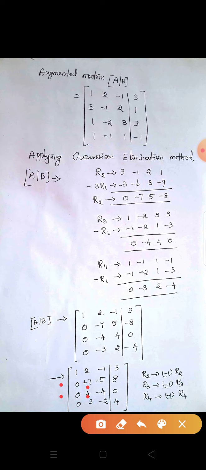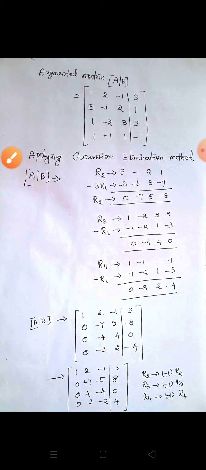Similarly, we are going to compare R2 and R4. Here the second element is 3. So we are going to multiply R2 by 3, R4 by 7. R4 by what? 7. Yes.